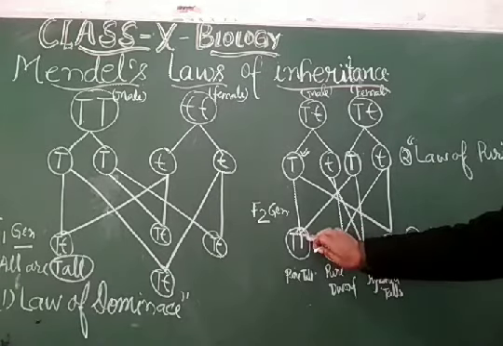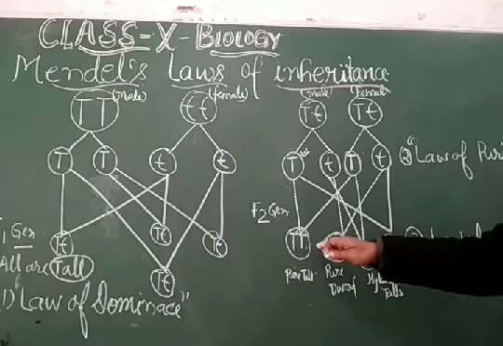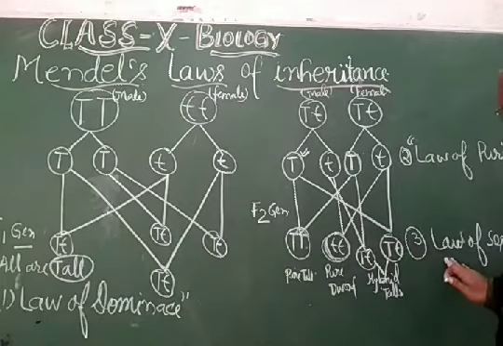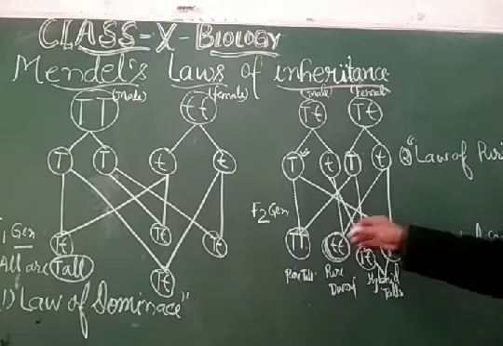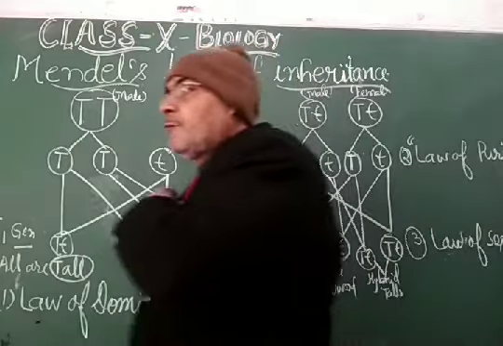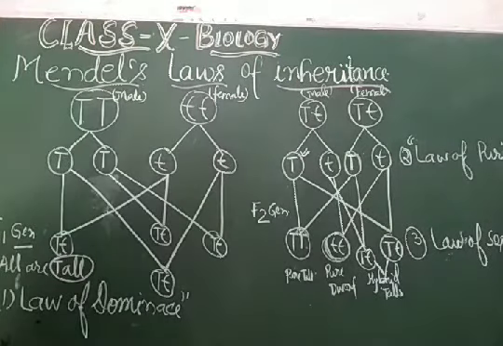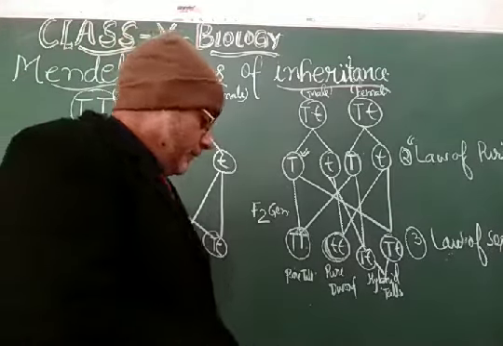each acquiring its own pure character, and this proves the law of segregation, which happens in the F2 generation, whether in monohybrid, dihybrid, trihybrid, or polyhybrid crosses. Therefore, dear students, you have to understand these three laws with the help of the experiments done by Mendel.